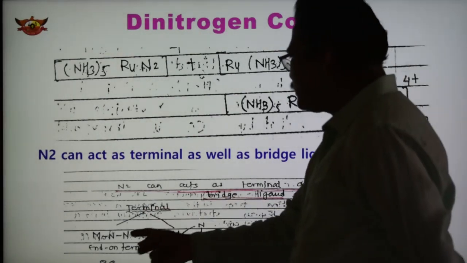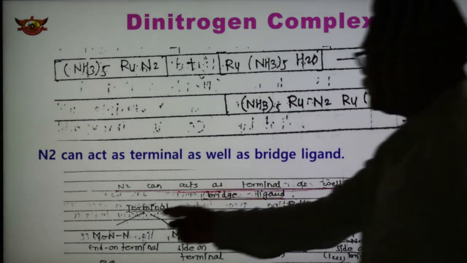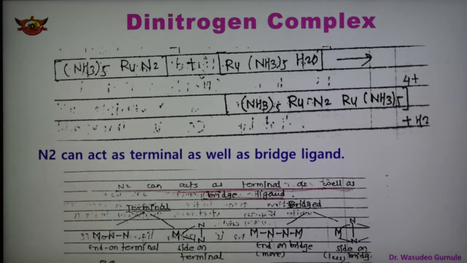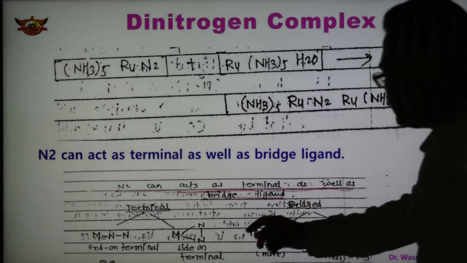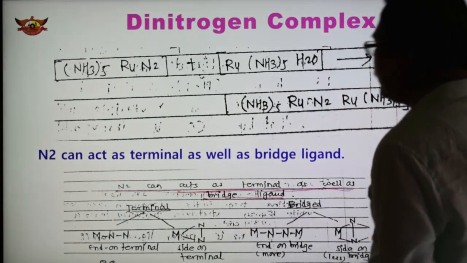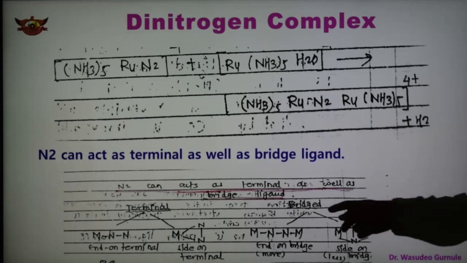In the case of terminal, see here, N2 end-on terminal. This is the nitrogen forming the bond with the metal, so this is known as terminal nitrogen. This is another type, side-on terminal. So this is the nitrogen joined to the metal. So these are the two types of terminal nitrogen, and bridge nitrogen is also there.